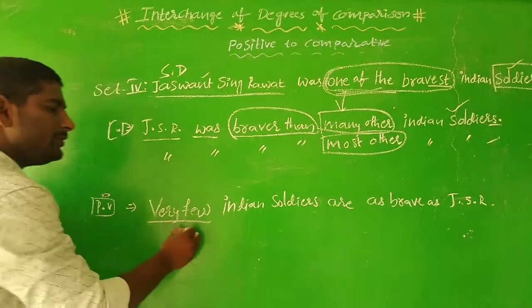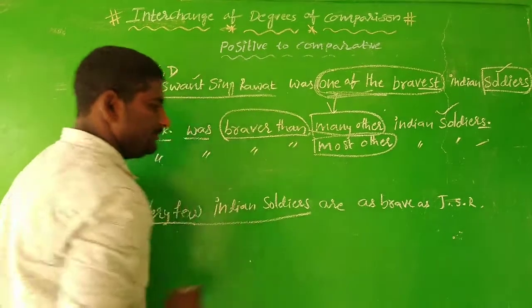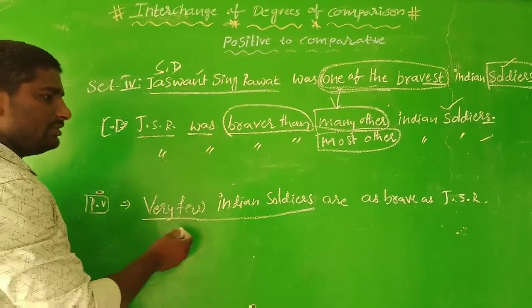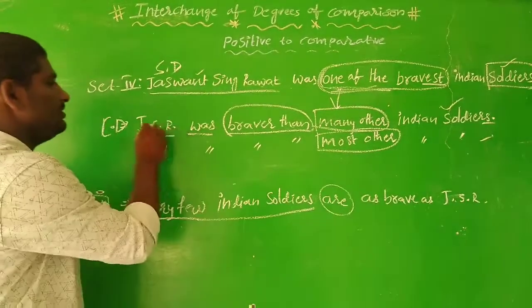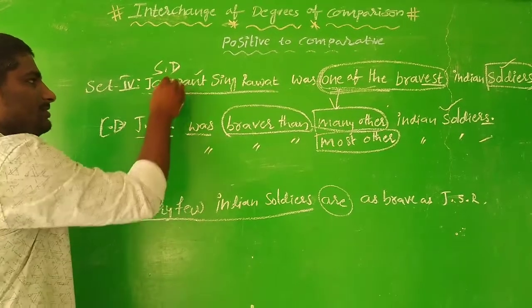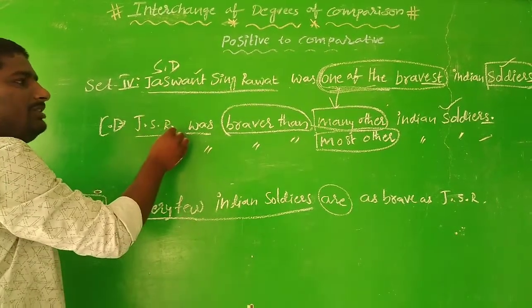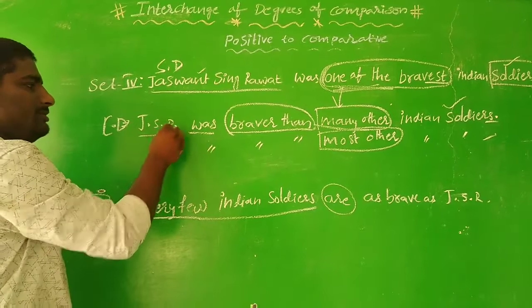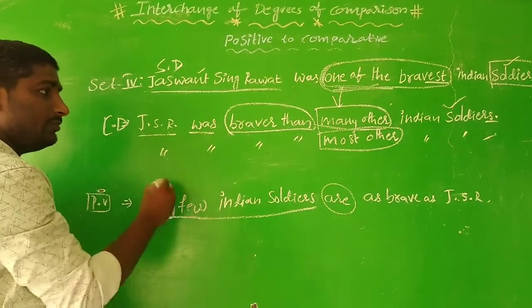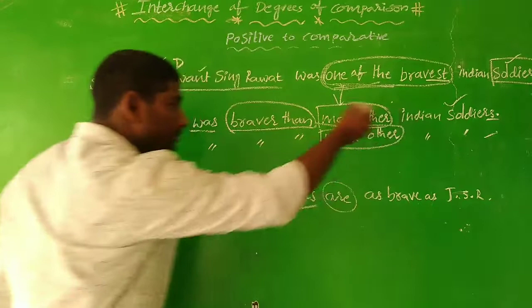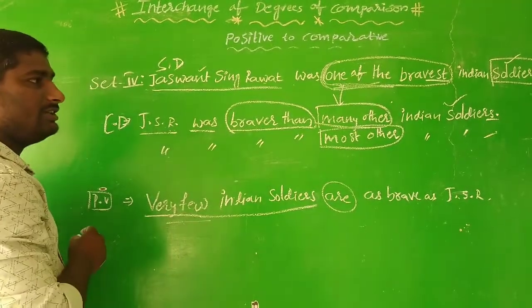Very few Indian soldiers. So, very few Indian soldiers are. So here you can see Jaswant Singh is used as the subject in the comparative degree. Subject only, but when it comes to the positive, where the objective form is going to be brought in as a subjective form, that you need to remember.